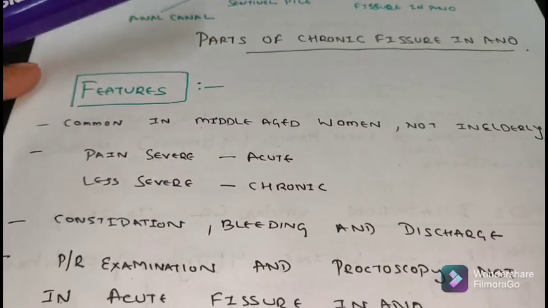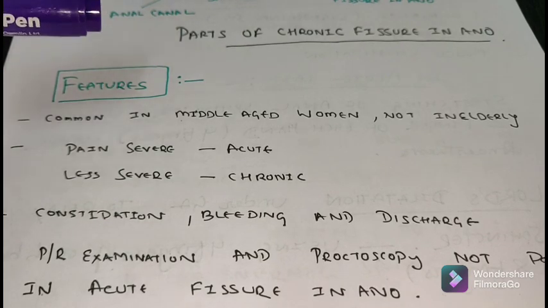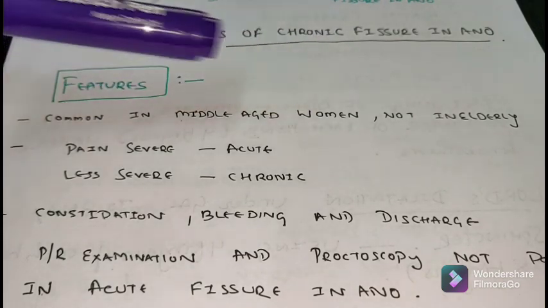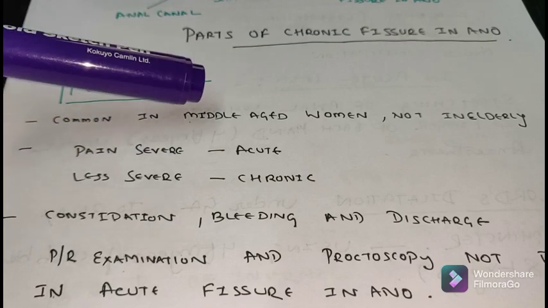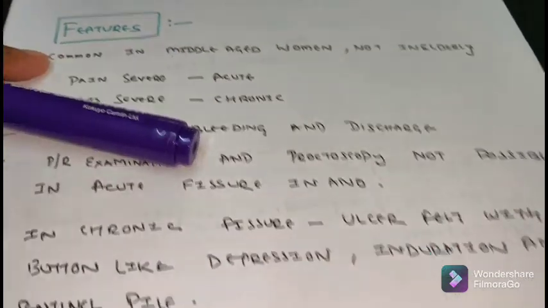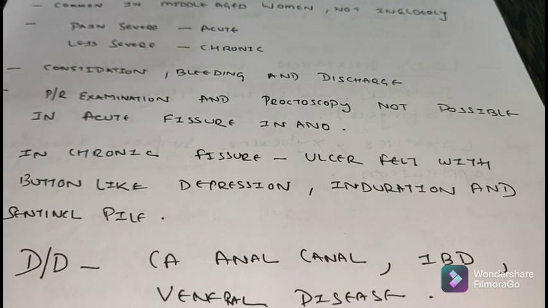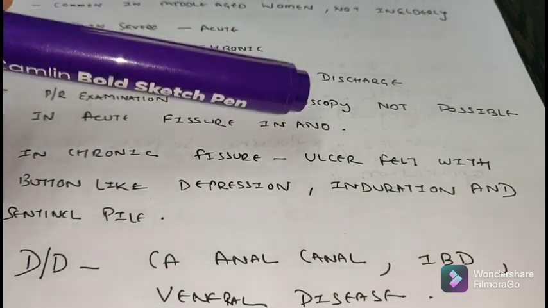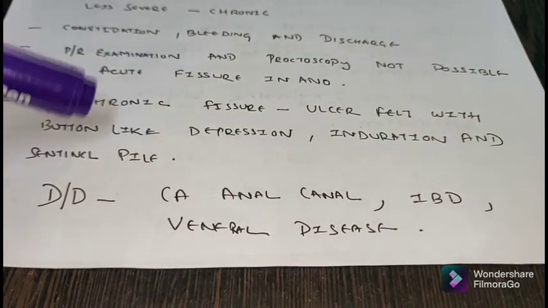Next, coming to what are the features of chronic or acute fissure in ano. It is common in middle-aged women, not in elderly. Pain is severe in acute condition and less severe in chronic condition. Constipation, bleeding and discharge. Per rectal examination and proctoscopy not possible in acute fissure in ano. In chronic fissure, ulcer felt with button-like depression, induration and sentinel pile.